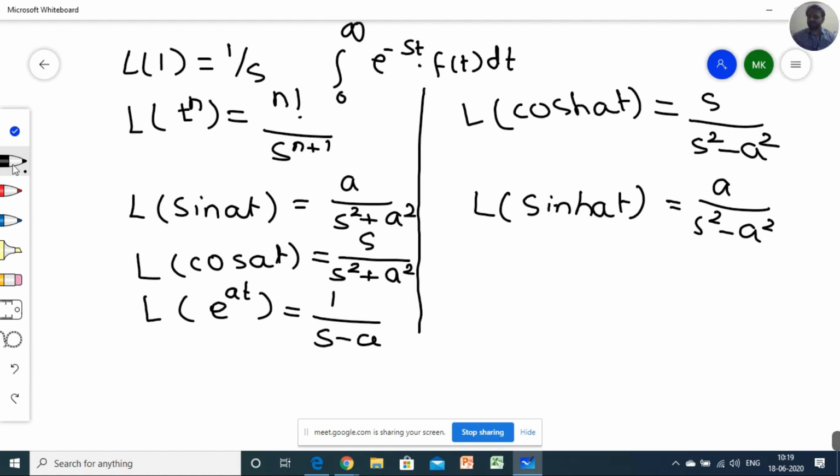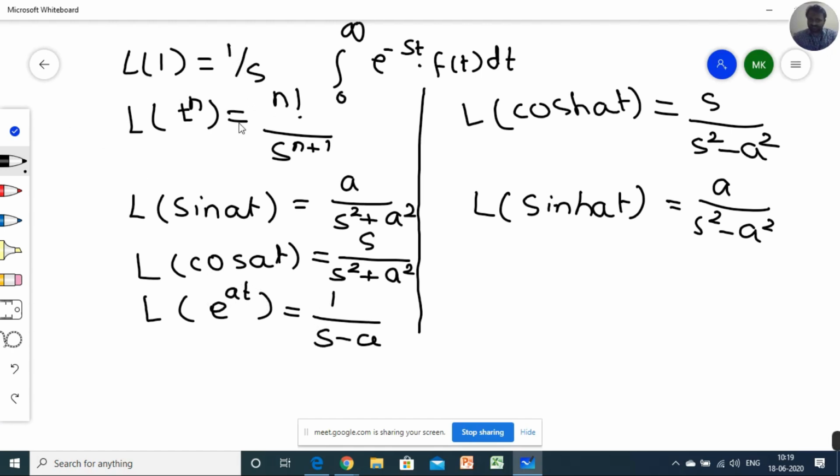Now I am going to explain one important thing, and that thing is very important for the whole chapter as well as in upcoming modules too. See, the Laplace of 1 is 1 by s, and I write it here Laplace of e raised to at is 1 upon s minus a. Just try to understand these things.